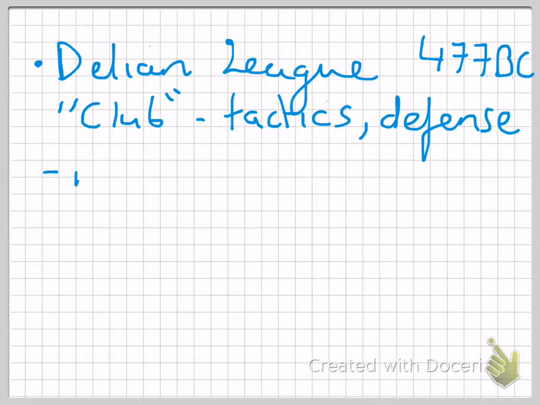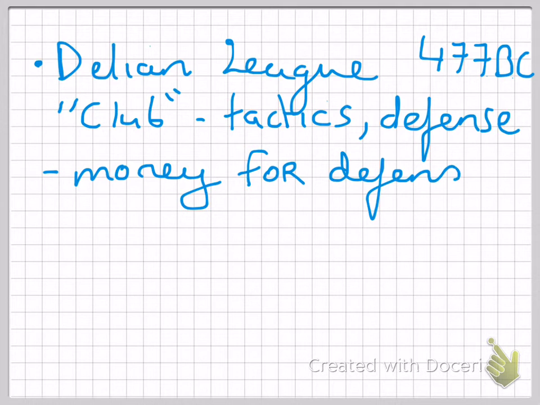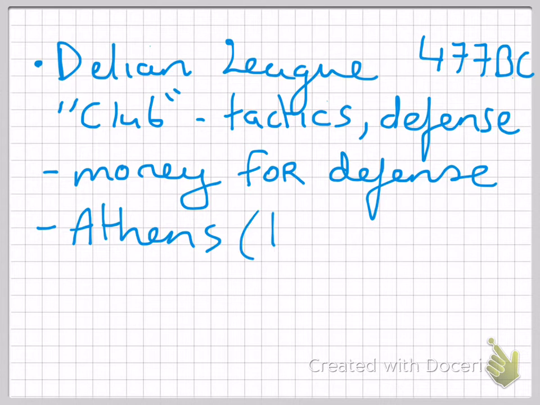And they all put money together. They give money towards a fund to pay soldiers and prepare defense methods in case they're attacked again. And like most clubs, you need a leader or a president. Well, Athens is chosen as the leading state and Pericles as the head. What happens is Pericles starts using the money that all the city-states have put together to protect Greece in the Golden Age. He starts using that money to make Athens beautiful, which obviously causes some problems between Athens and the other city-states.